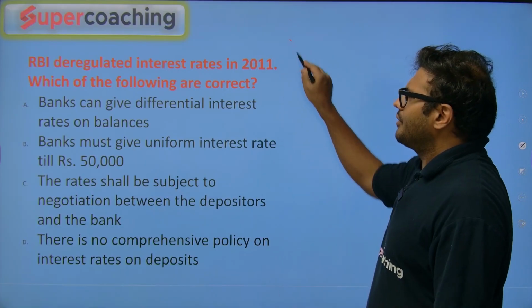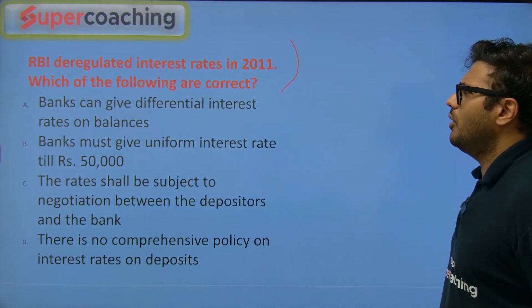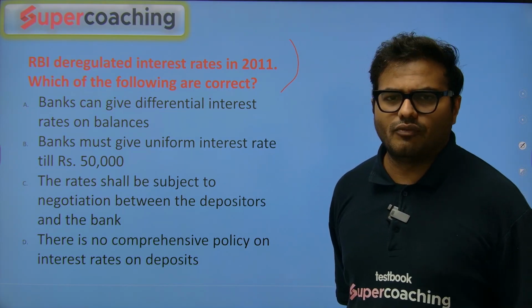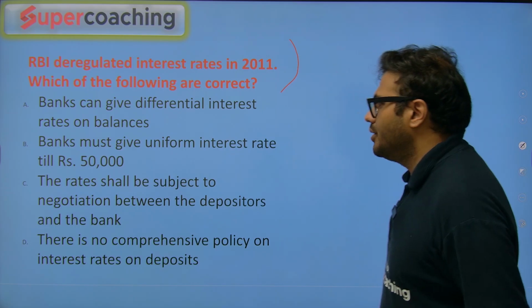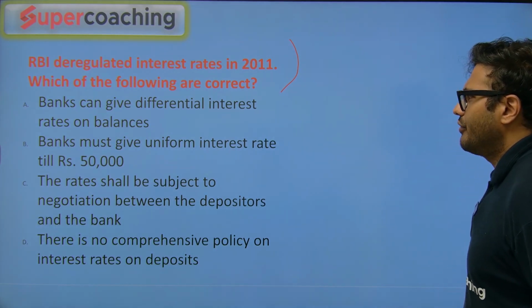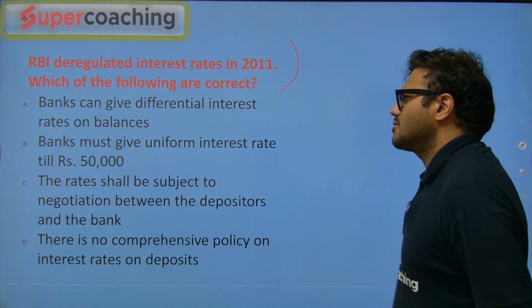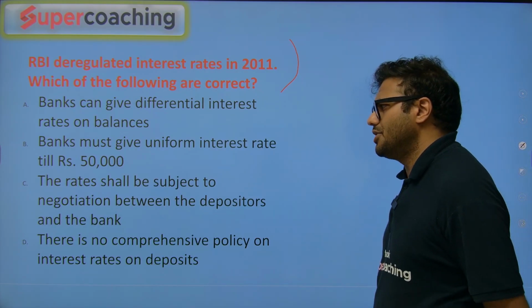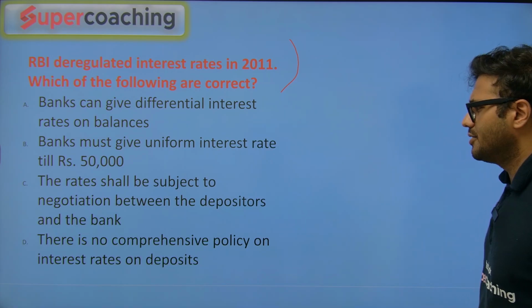RBI deregulated interest rates in 2011. Which of the following are correct? Banks can give differential interest rates on balances. Banks must give a uniform interest rate till 50,000. The rates shall be subject to negotiation between depositors and the banks.